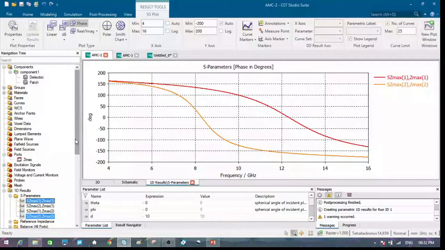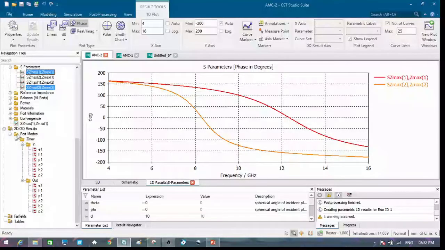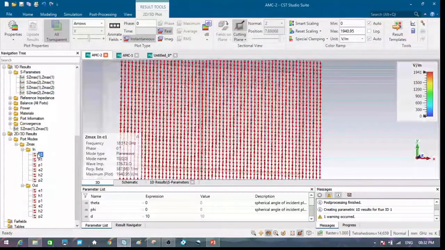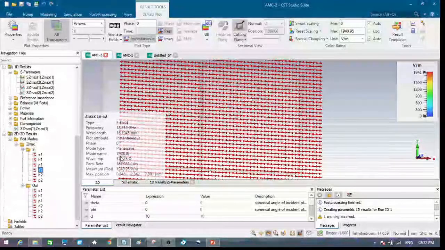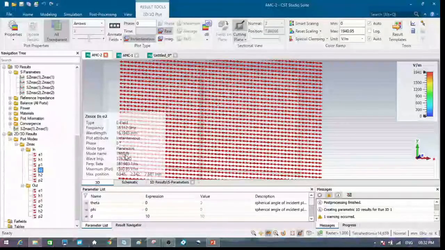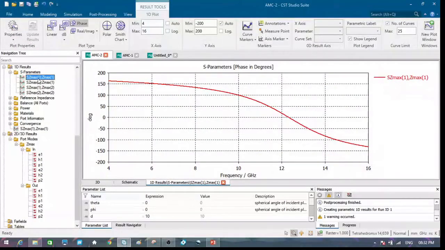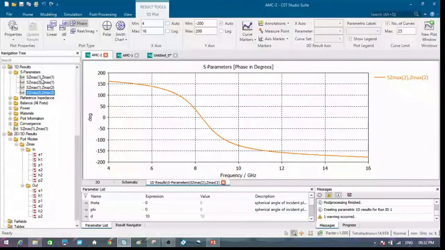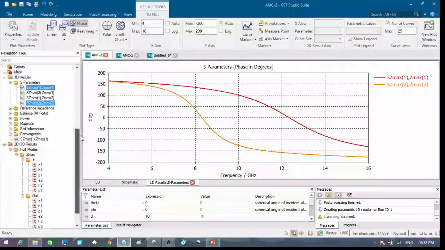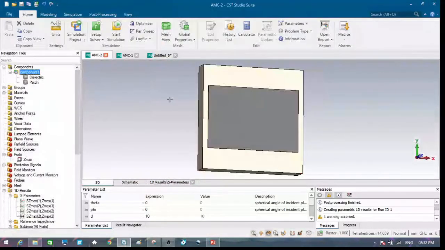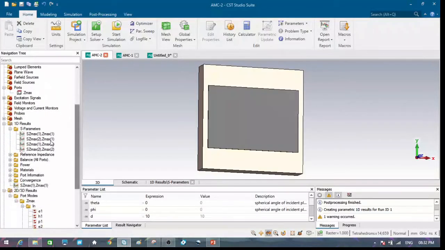So when we look at both TE and TM polarized performance, we can see that both are having different responses. So here also we can go to the port modes to identify which is the TE and TM mode. When we click on E1, it is for TE, and when we click on E2, we can see that it is for TM. So this Zmax 1, Zmax 1 is for the TE incident wave, and this is for the TM incident wave. In these types of structures which are not symmetric, we will obtain different results for different polarizations.